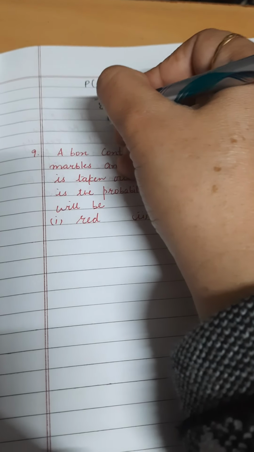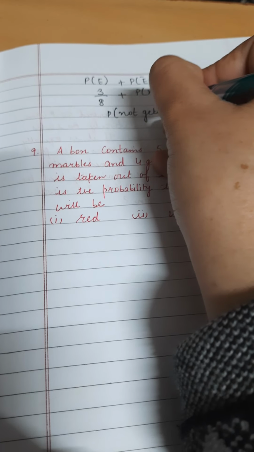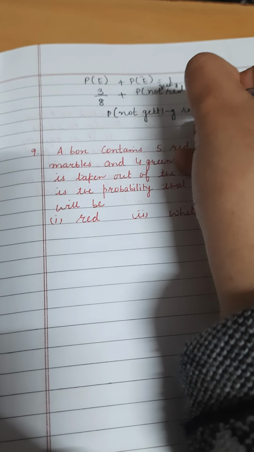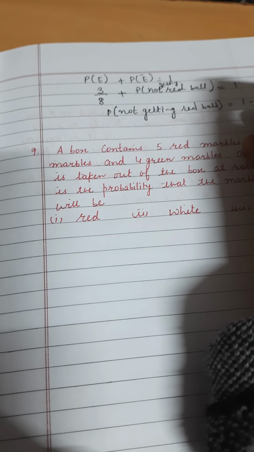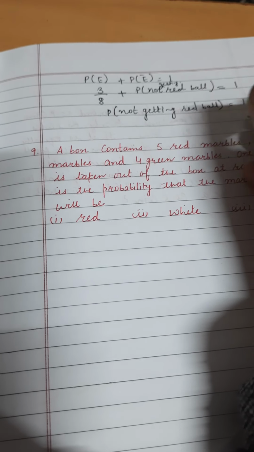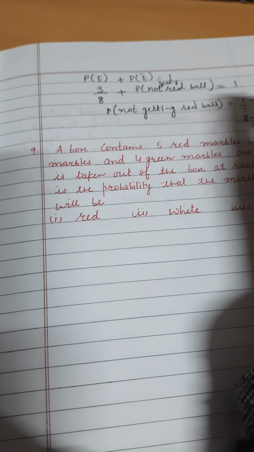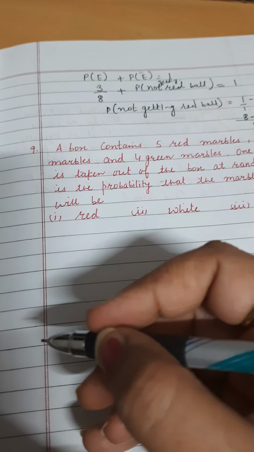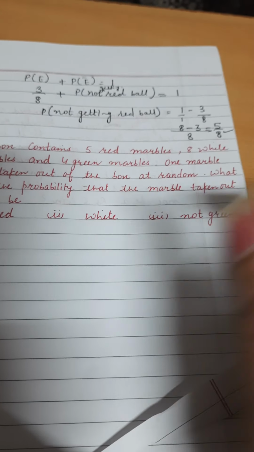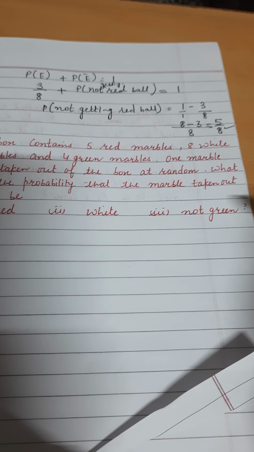So the probability of not getting a red ball will be 1 minus 3 by 8. Once you take the LCM, it will be 8 minus 3, which is equal to 5 by 8. Again, which will be the same. So you can calculate it like this also. I hope it is clear with you all.